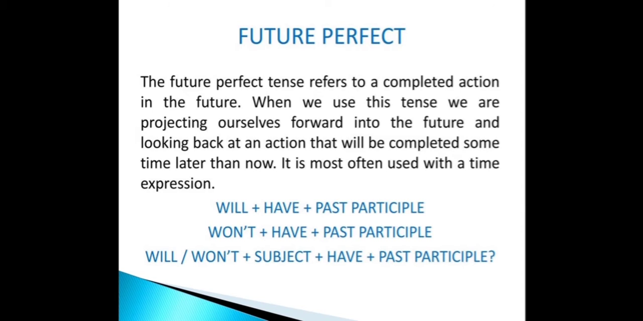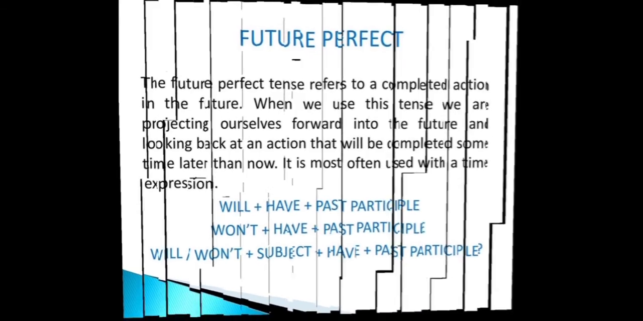So, whenever we talk about future perfect tense, it is used to talk about those actions that will be completed by a certain future time. Future perfect refers to an action that will be completed in the future either before a specific moment or before another action takes place. Now, let us look into the rules.